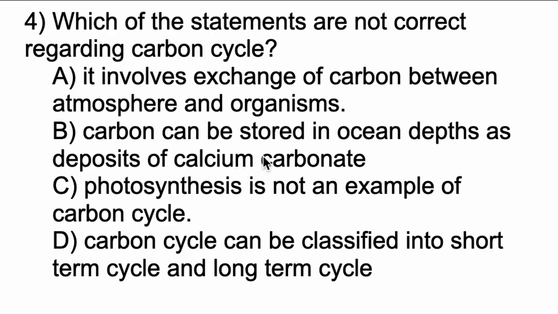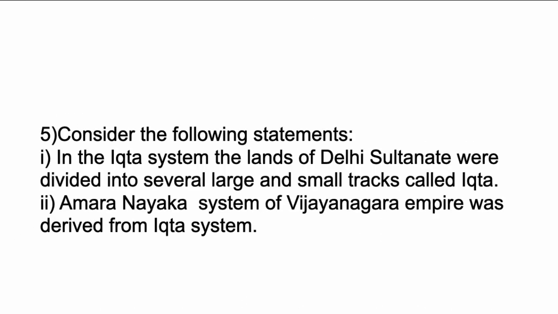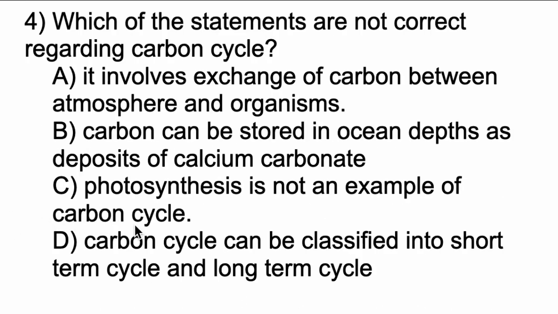Okay, if it is stored in excess, then that will lead to ocean acidification. Remember. Okay, so all these statements are correct. Sorry, option C is wrong, because photosynthesis is an example of carbon cycle. Okay, option C is the correct answer here.